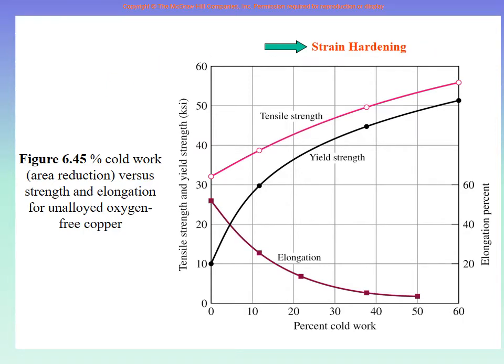So if you just remember the cold working, right, there is a roller. If we have changed the thickness by 10%, then we will say 10% cold work has been done. If we have changed the thickness by 20% during rolling, then we will say 20% cold work is done. So this is how we find the percent cold work, right? That is the change in dimension upon the original dimension.